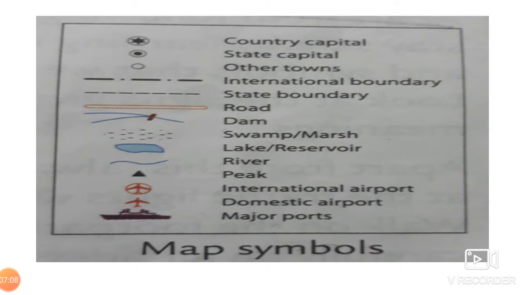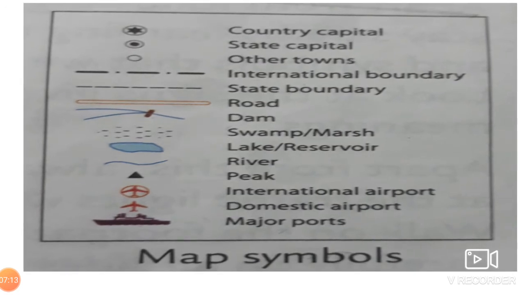Okay, now yes, we'll talk about the symbols and the colors. Can you see this over here? Some symbols are there, colors you can see. So we use different symbols and colors to show different features, such as boundaries between the countries, the roads. See, India and Pakistan, if you see the map, they have a different demarcation on the map to show the boundaries of the neighboring countries. Okay, then roads also, then railway lines, trees, cities, etc. on the map. They use different symbols, children.